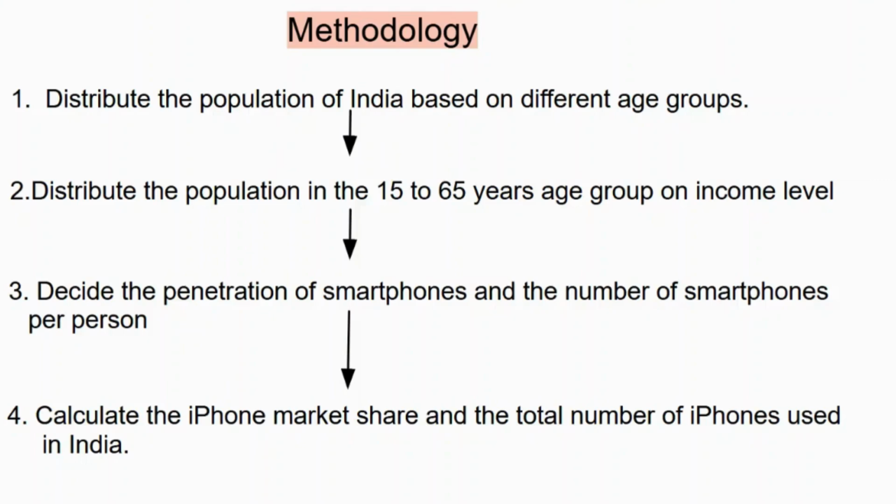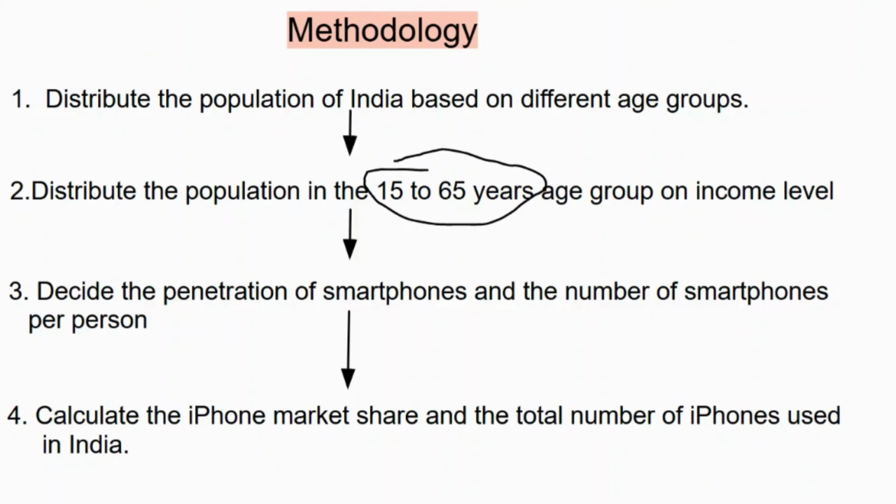So we will first see different age groups. For the sake of this video, we have categorized them in three categories. We would take 15 to 65 years of age for consideration. We would neglect 0 to 15 as well as 65 and above.